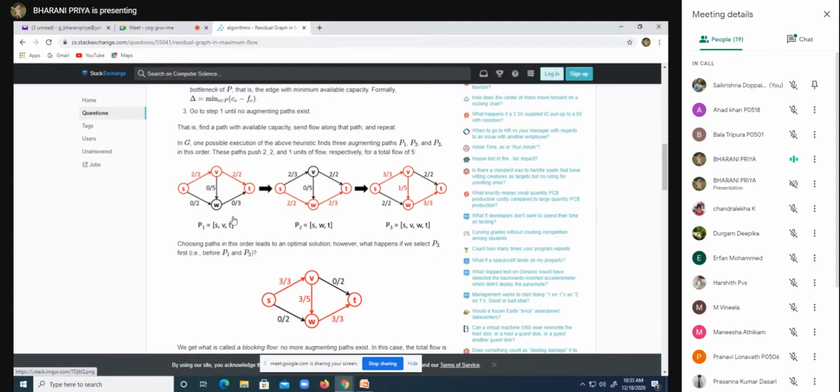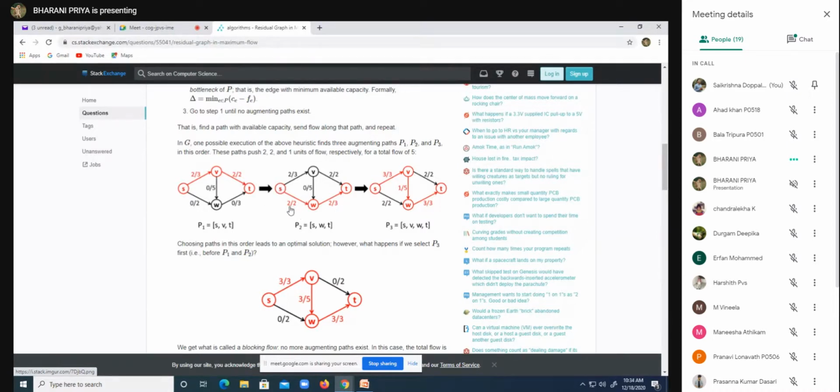Yes, ma'am. Clear, ma'am. First graph clear. Second graph. We are now choosing, see, after the first graph, sometimes if there are more nodes, the values change. Try to understand the third graph. In the second graph, see the path is SWT. The capacities here are also the same, 2 and 3. So the maximum flow can be 2.